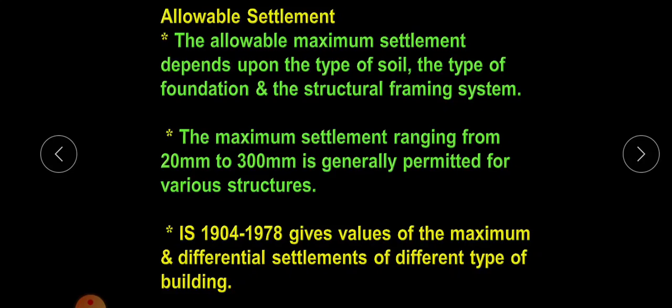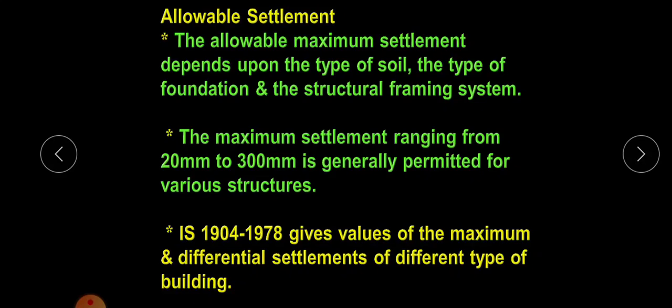Next is allowable settlement. Up to this we have discussed what differential settlement is. Allowable settlement means the maximum settlement which is allowed to the structure. The allowable maximum settlement depends upon the type of soil, type of foundation and structural framing system. Based on these, we provide some value as allowable settlement. A maximum settlement ranging from 20 mm to 300 mm is generally permitted for various structures. So some settlement is allowed for some types of structures, and if it is greater than this allowable settlement, it will fail.